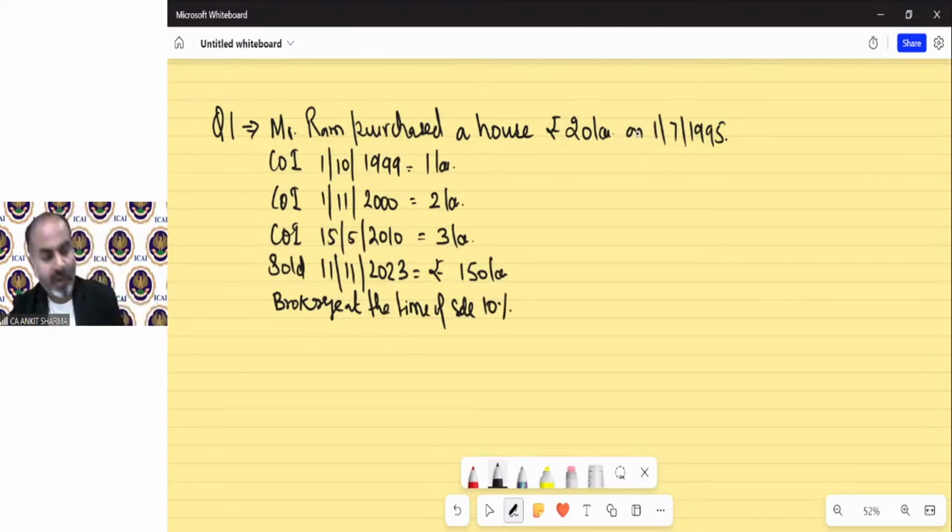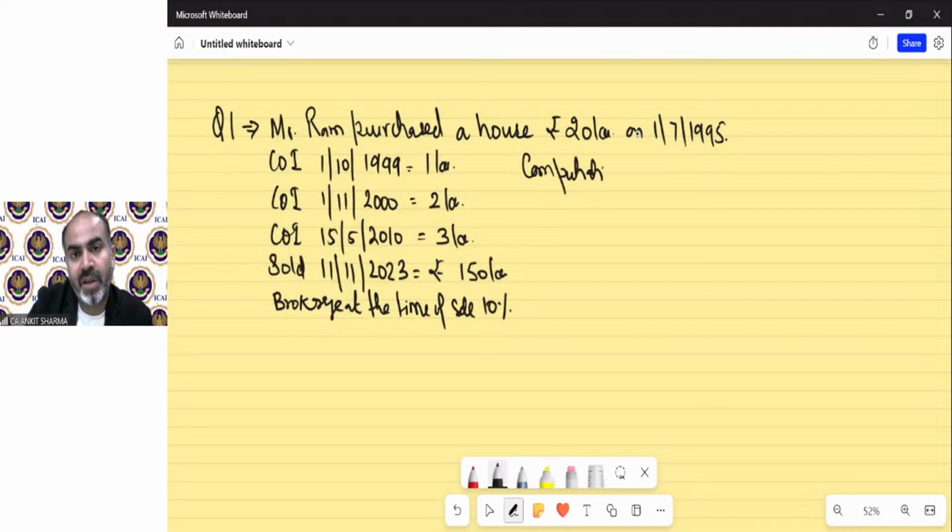So we need to solve this question. For the purpose of capital gain or any income tax question solution, the heading should always be computation of what we are calculating. Capital gain, so we will write capital gain. If it is PGBP, we will write PGBP. If it is salary, we will write salary.